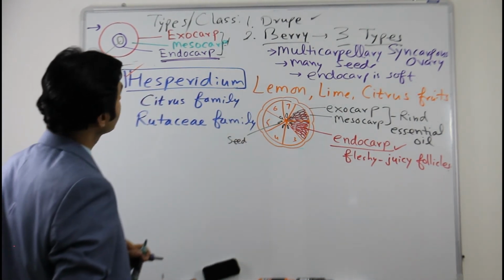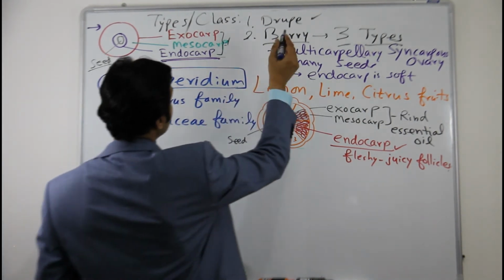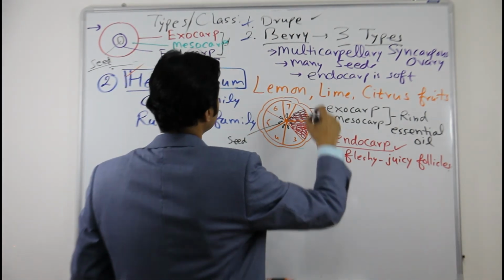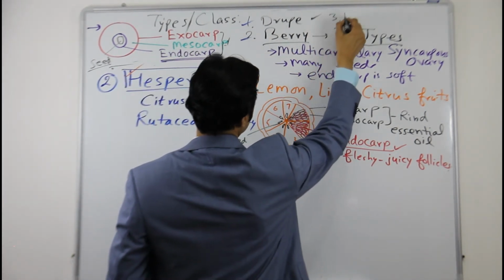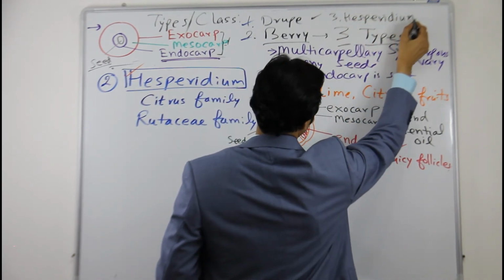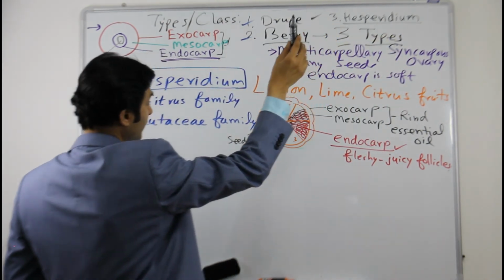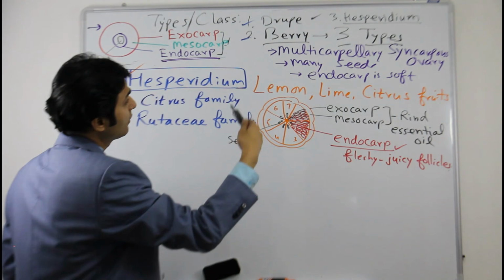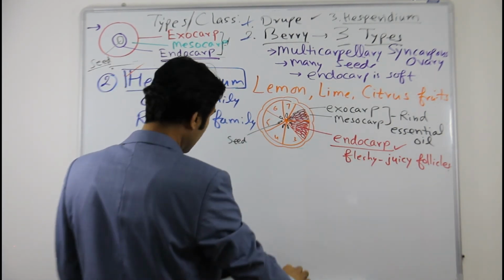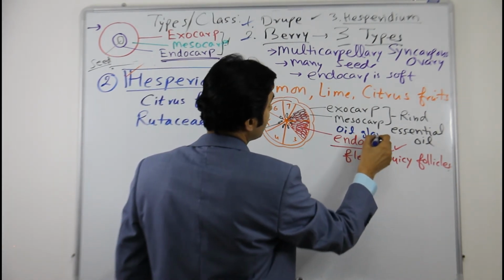The third one is drupe, berry, Hesperidium. We have covered drupe, we have covered berry, and we have also covered Hesperidium. As I said, berry is of three types. One is true berry, which we discussed. Then the second modification is Hesperidium, with oil glands. So here the oil glands are present, essential oils. Here the oil glands will be present in the rind.